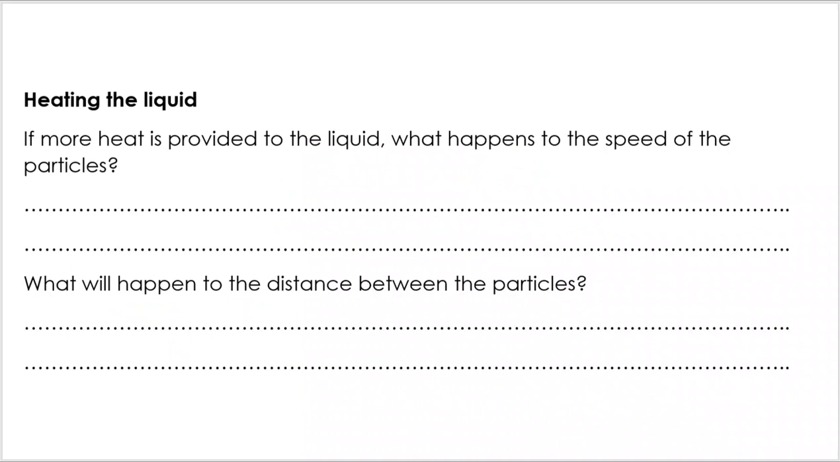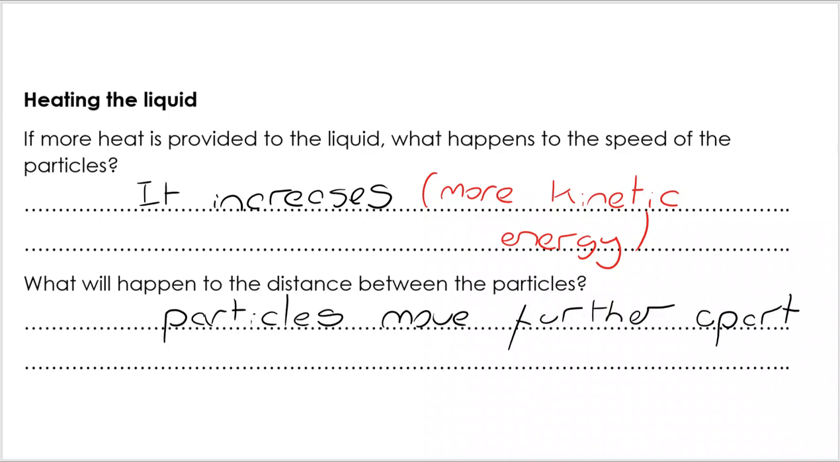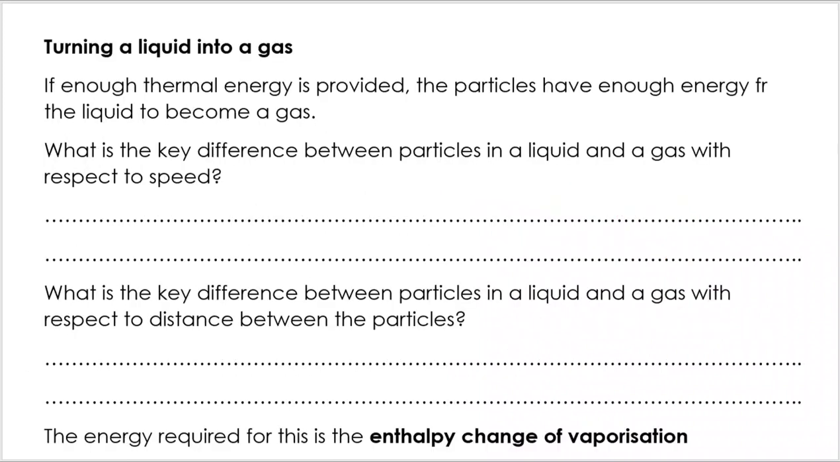Now, if we think about heating a liquid, have a go at these. So if more heat is provided, what happens to the speed of the particles? Well, particles start to move faster. It will increase because there will be more kinetic energy within there. And what will happen to the distance between the particles? Well, again, as things get hotter, the particles do get further apart. And in a gas, we know the particles are much further apart. A couple of questions here about liquid turning into gas.